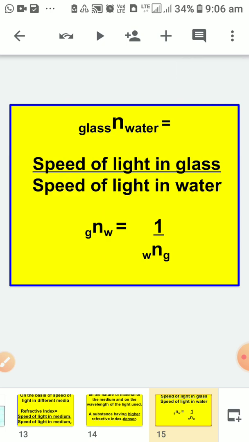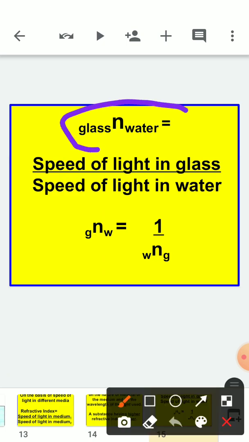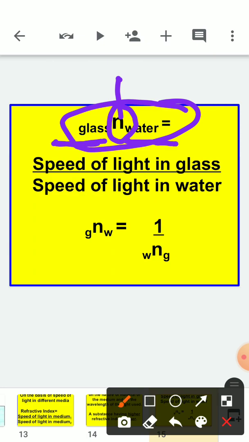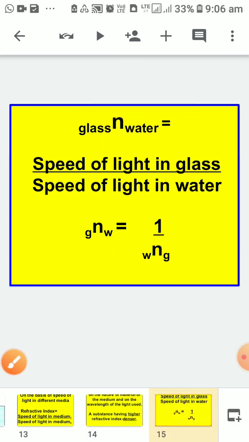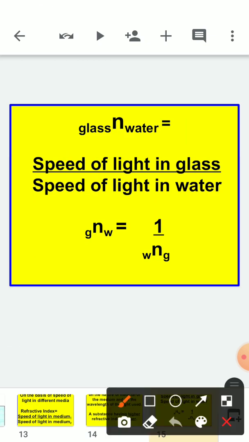Now children, in numericals, sometimes refractive index is written in this form. So how to read this? n means refractive index. It means refractive index when light ray moves from glass to water. So in this case, how to write down the formula for refractive index? It will be first medium, here we have first medium as glass, second medium as water. So our formula will be speed of light in glass upon speed of light in water.